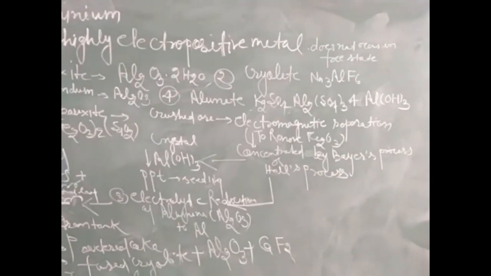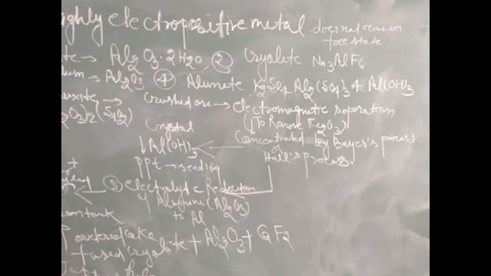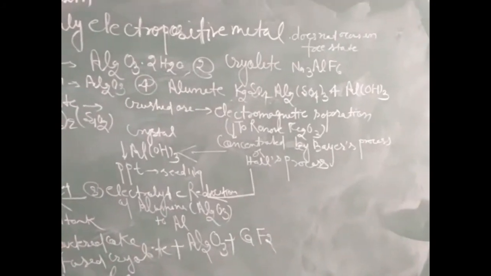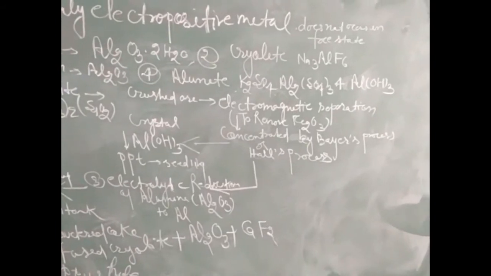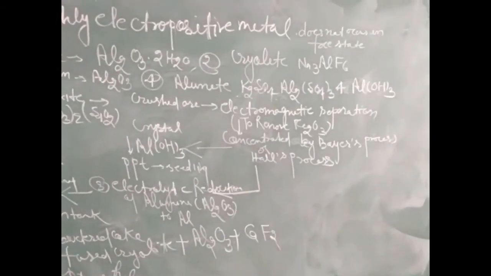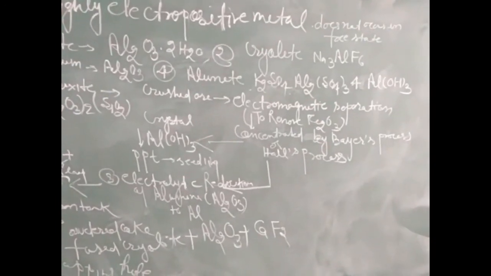Now the concentration by Baeyer's process or Hall's process is done. These processes are used for concentration of aluminium ore, that is bauxite ore.